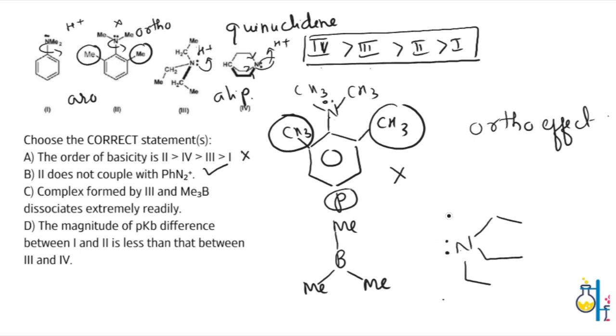So this will act as a base. That means this is the Lewis acid and this is the Lewis base. So it should give the lone pair to the empty orbital present on the boron. Will that happen? Not that easily because of the weak association of the Lewis acid and Lewis base. Therefore, C is also true.